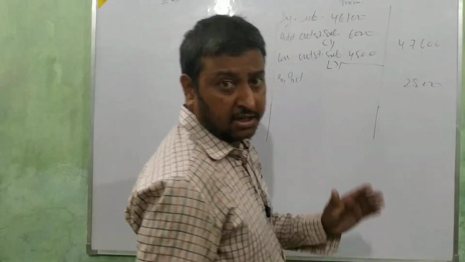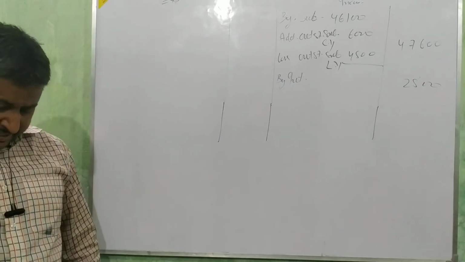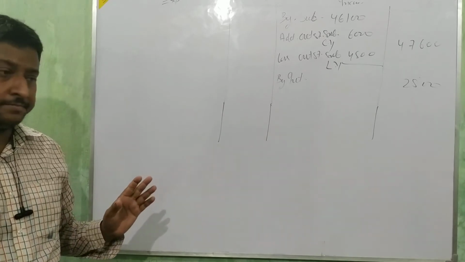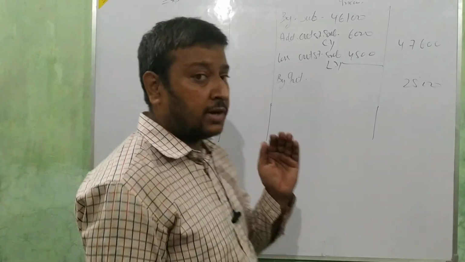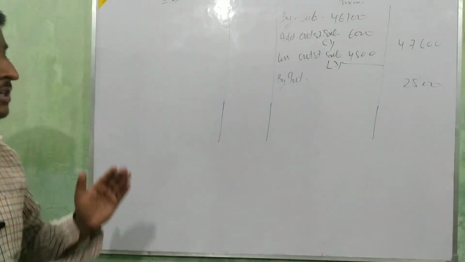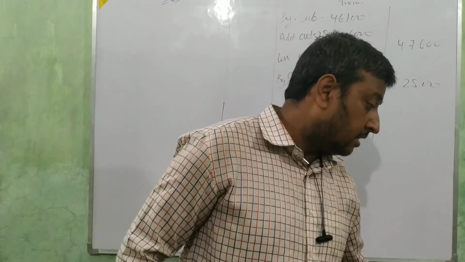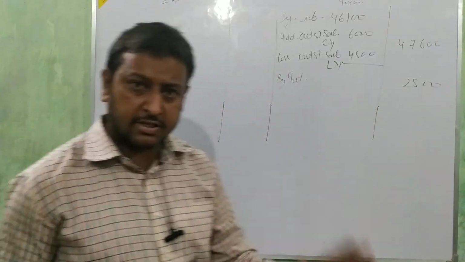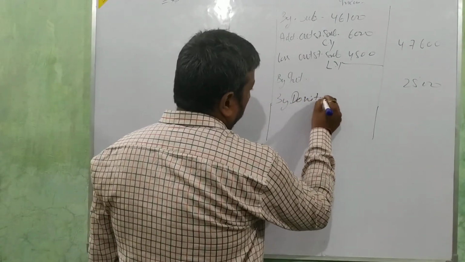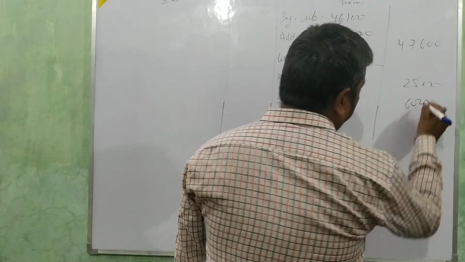Next, by salaries. That is coming on the debit side. First we are talking about the receipt side. In the receipt side, nothing else. To donations. Only donation is given. If any special donation is given, then we take it in the balance sheet, but here only donation is given. So by donation 6,000. Okay, next.